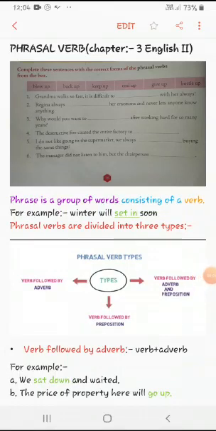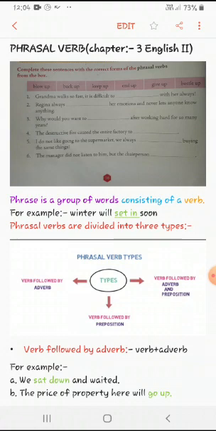Today I'm going to discuss this last exercise from your English 2 book, chapter 3, on page number 38. This exercise is all about phrasal verbs. Therefore, you might not be so familiar with these phrasal verbs, right? So before you get into this, let me make you understand what a phrasal verb is. All right. So here we begin with what is a phrase.